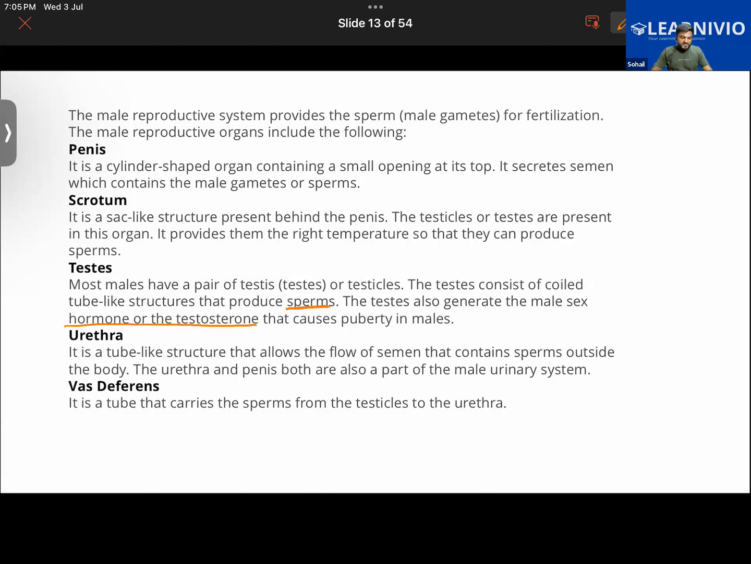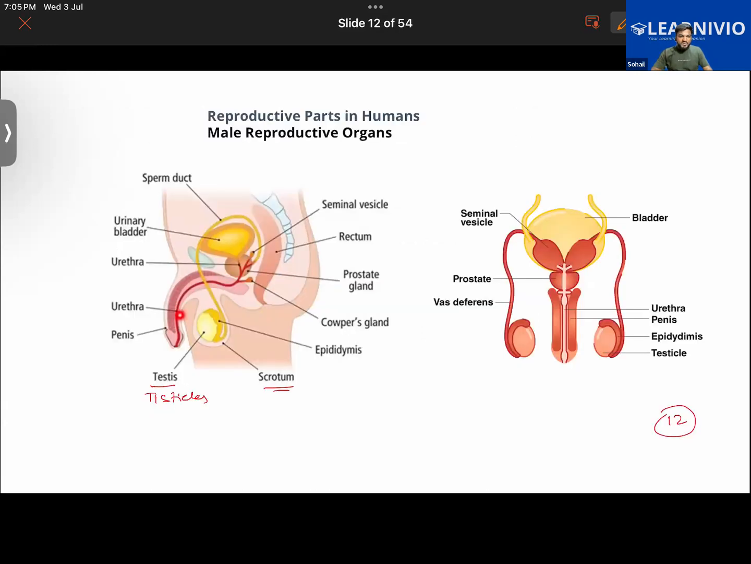So that is the testis. Then you have another structure of the male reproductive organ called the urethra. As you can see over here, this tube-like structure. Both these images are of the male reproductive organ. So what would be the function of the urethra? Guess about its function and tell me.